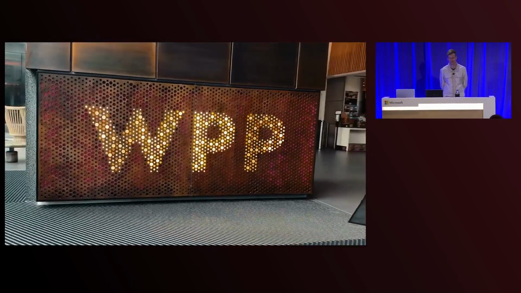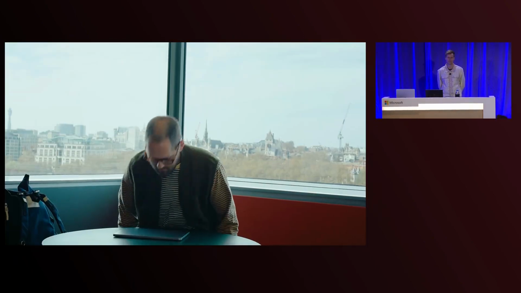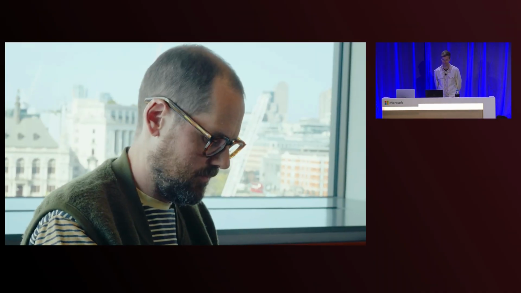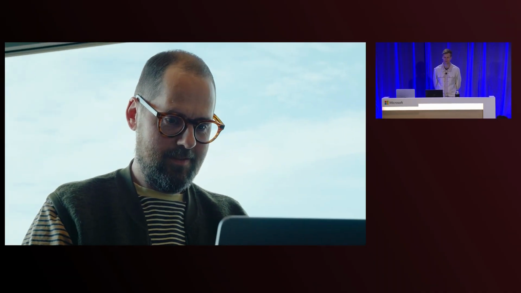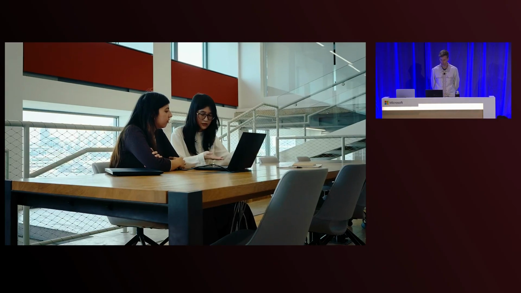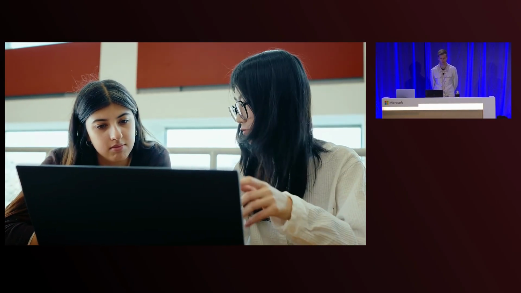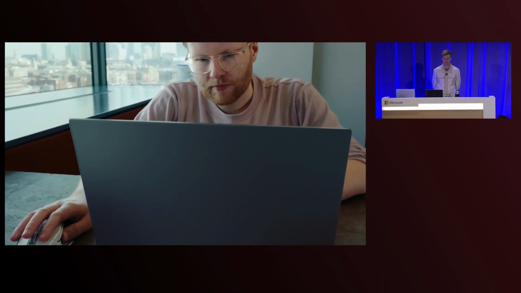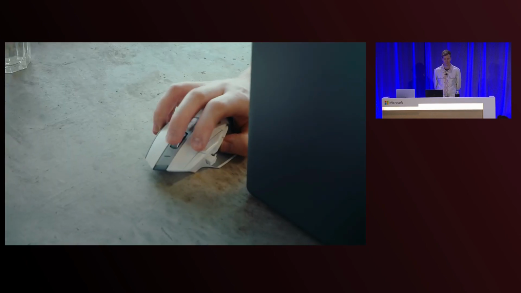As part of WPP, TNP is one of the world's leading full-service creative and media agencies. We aim to create customized content that often faces cost and time challenges using manual production techniques. I think what's really exciting at this moment is the way in which we're using AI to create more personalized content. We turn to the Azure platform so we can use AI to bring our media solutions to the next level. We are having a robust, responsible AI safety stack. The new video playground for Sora in Azure AI Foundry, and in particular the Azure OpenAI Sora API, is transforming the way we use generative AI tools.